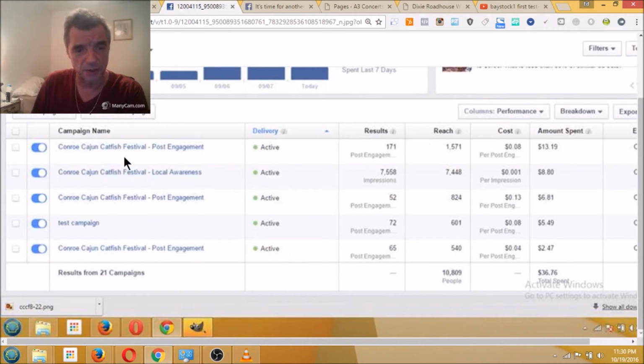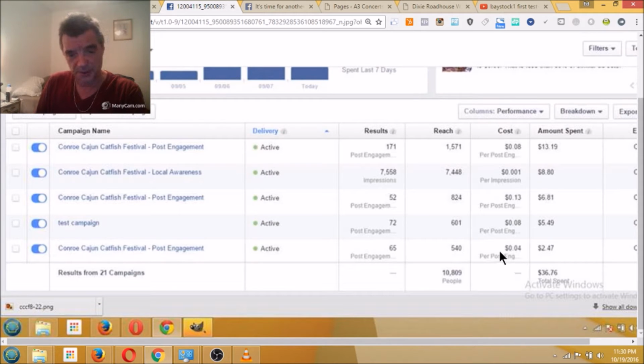Okay, this is 1 month into the campaign. You can see the dates here: 9/6, 9/7. That would be 9/8. We only used post engagement and local awareness ads, and you'll see that my local awareness ads were running at 0.001 per impression. That's 10 impressions for 1 penny.